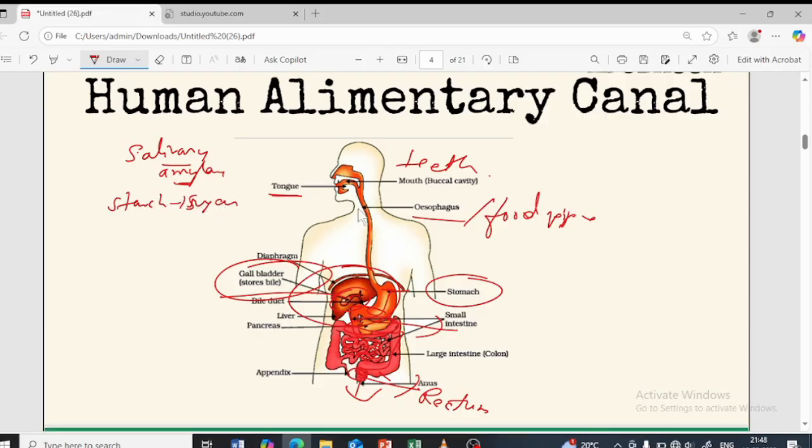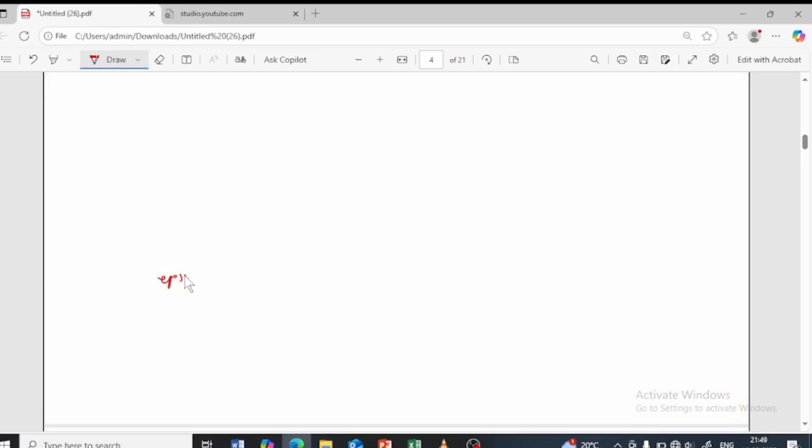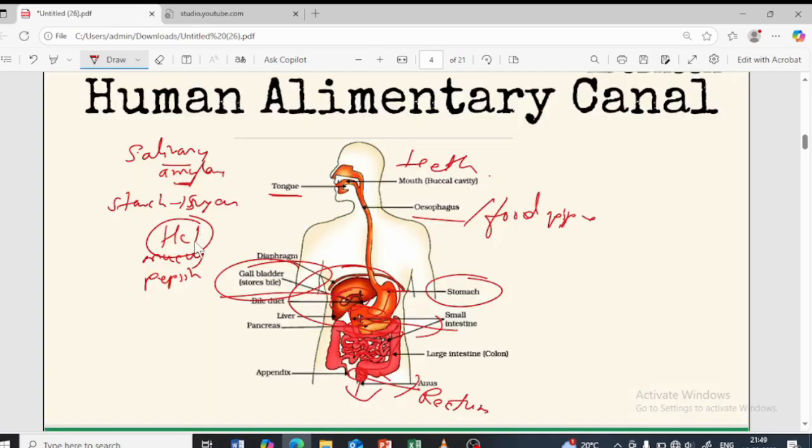Now the food will pass through the esophagus, which basically helps in transporting the food from the mouth to the stomach. So it undergoes peristaltic movement, which I've already explained. Next to the esophagus is the stomach. HCl is present, mucus is present, and one more, pepsin enzyme, is present. What HCl does is kill whatever bacteria are present in the food, and it also creates an acidic medium for the pepsin enzyme to act, because pepsin is important for the breakdown of protein. So if it has to act, this HCl is important.